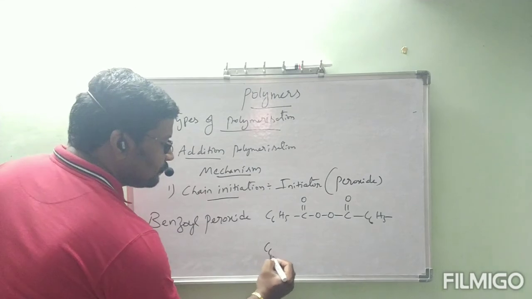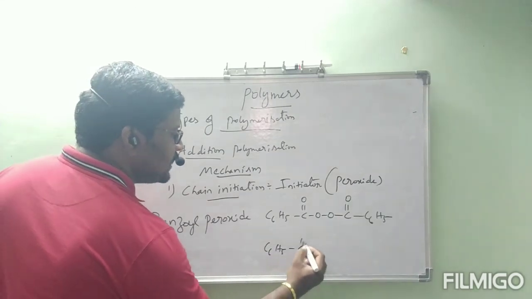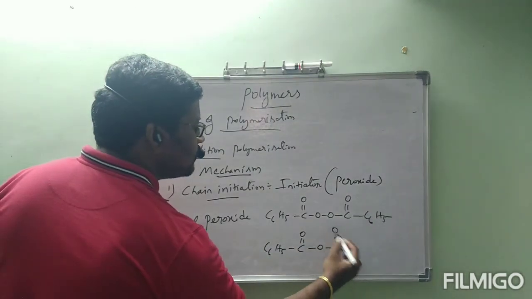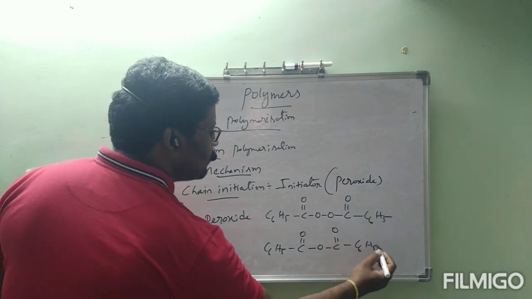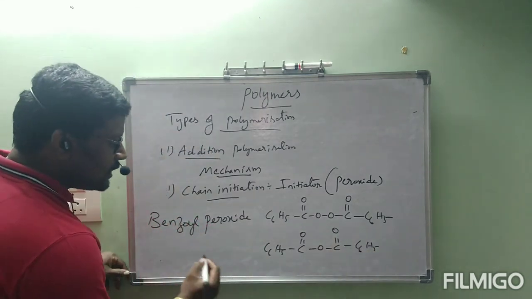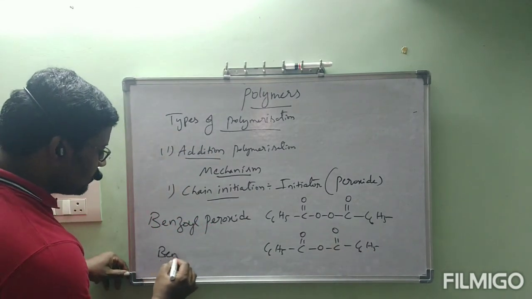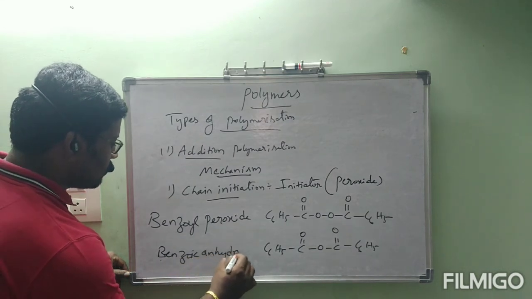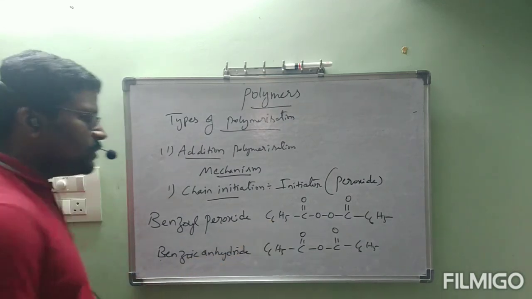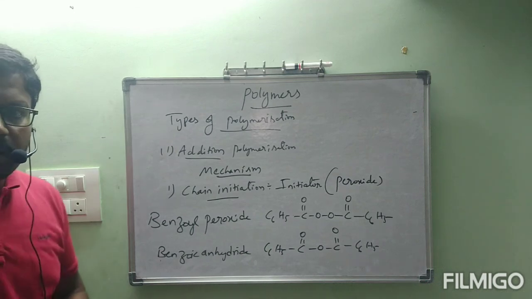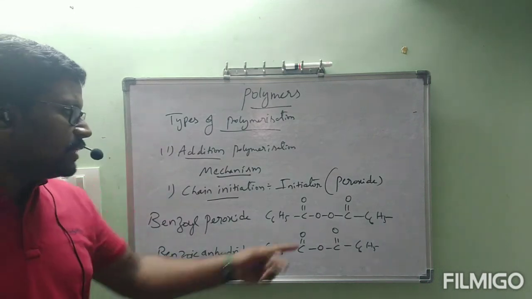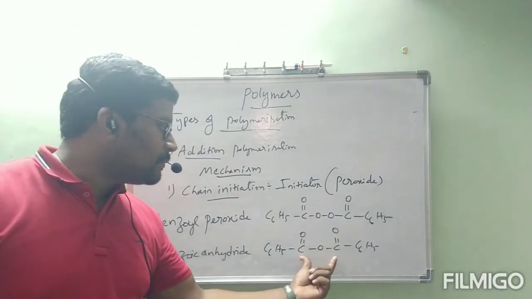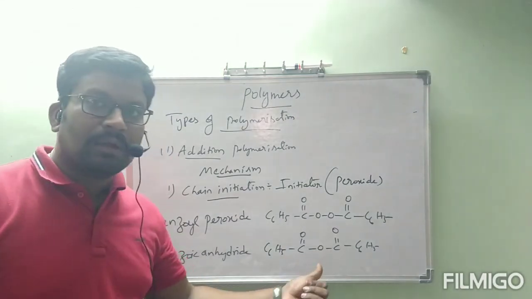If you write C6H5, C double bond O, O, C double bond O, C6H5, this is benzoic anhydride. That is the difference. Peroxide means definitely we contain O single bond O. Anhydride, between C double bond O and C double bond O we have O.